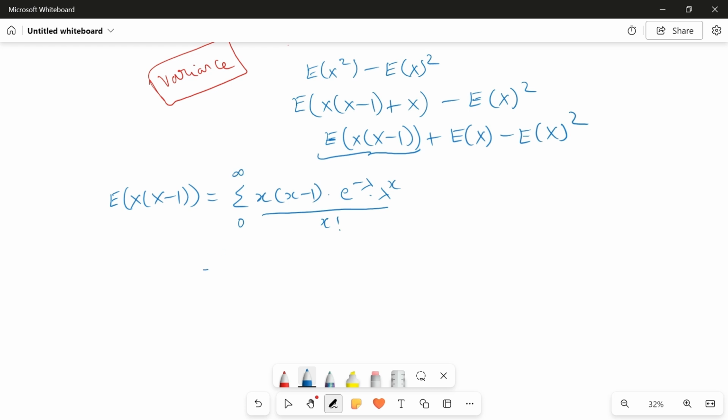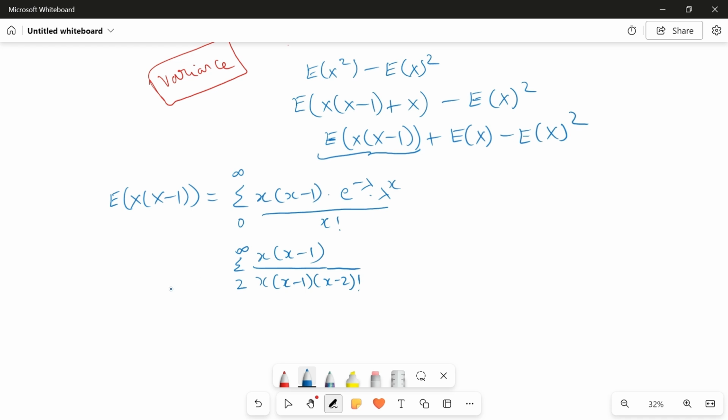Do not forget that. Now, similar to what we did in the binomial distribution, we took x into x minus 1 there, and x into x minus 1 into x minus 2 factorial. Understood? Now, because we changed the denominator to x minus 2, your limit will now start from 2 to infinity.